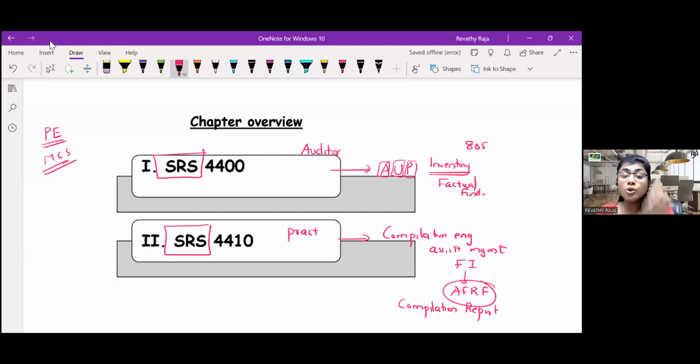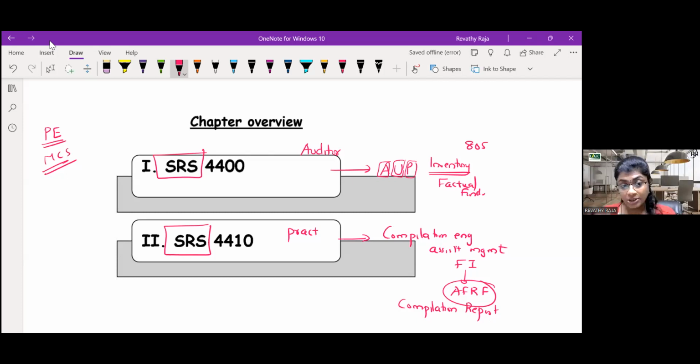Here also, once you have completed, you will give a compilation report. What report? You will be giving a compilation report. But again, in the compilation report, do we give assurance? No. We just say, based on the information and explanation provided, we have compiled. If you have any comments, you can say. Are we clear with 4410 and 4400?